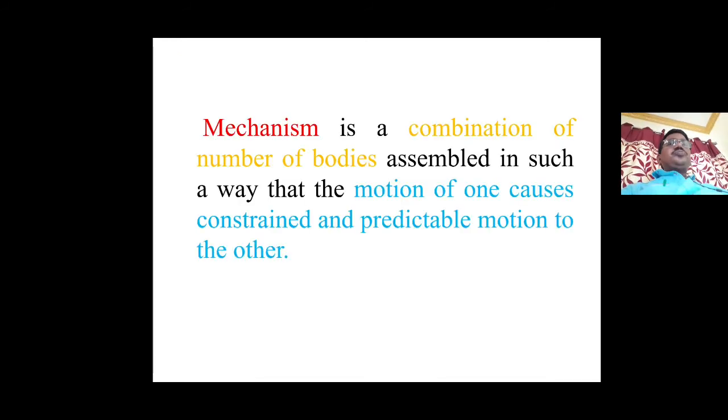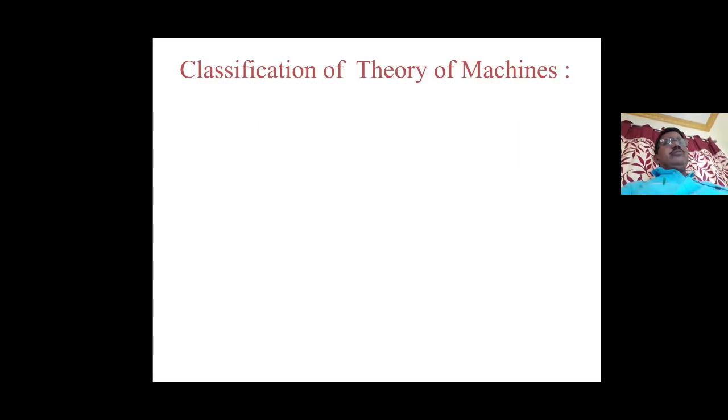Next one is mechanism. A mechanism is a combination of a number of bodies assembled in such a way that the motion of one causes constrained and predictable motion to the other. That is called a mechanism. A simple example is a watch, a mechanical watch, not electronic. You have already studied mechanisms in kinematics.